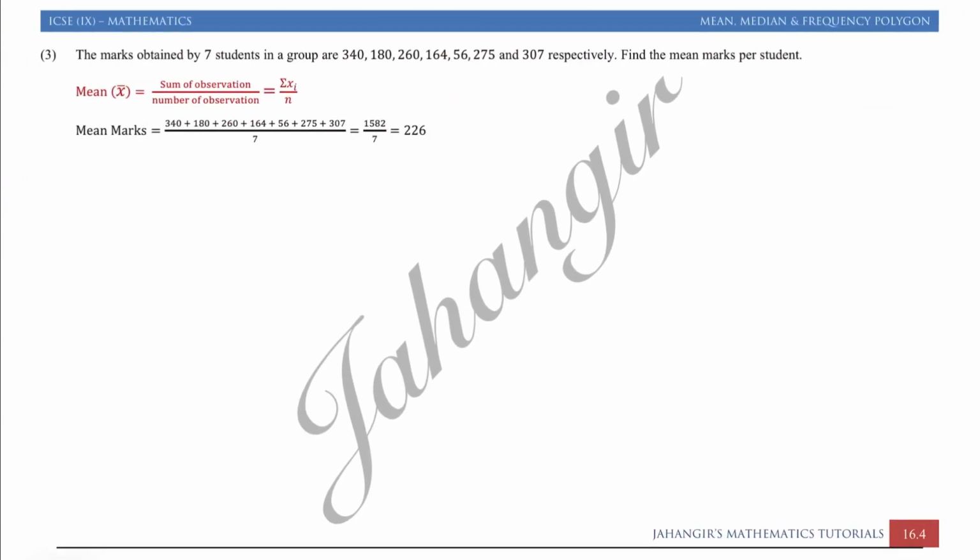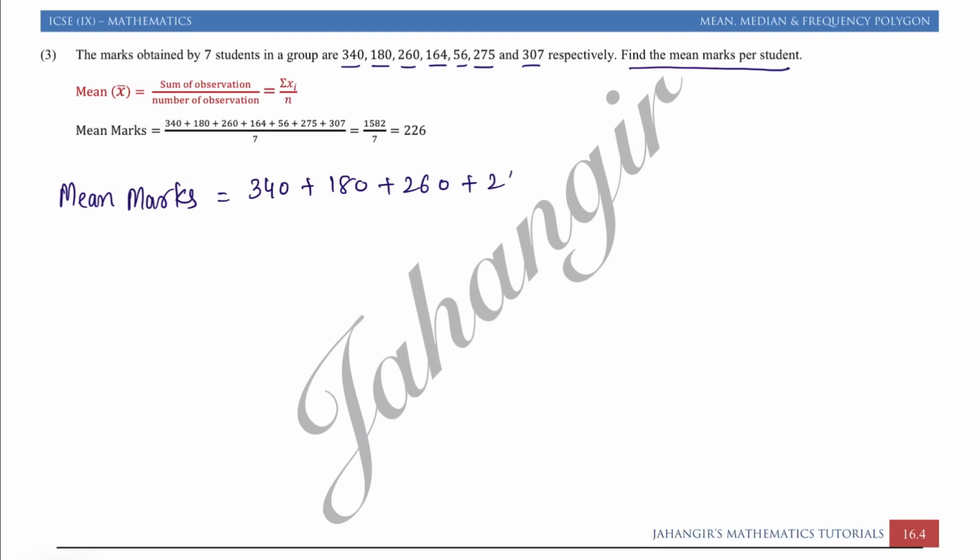Third, the marks obtained by 7 students in the group are given: 340, 180, 260, 164, 56, 275 and 307. Find the mean marks per student. So again the same, mean marks is equal to 340 plus 180 plus 260 plus 164 plus 56 plus 275 plus 307 whole upon 1 2 3 4 5 6 7.